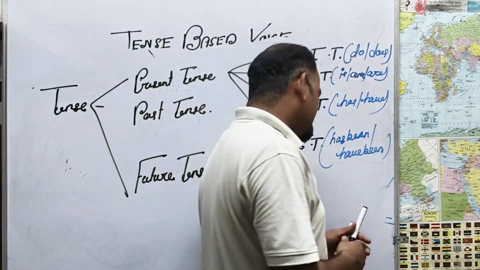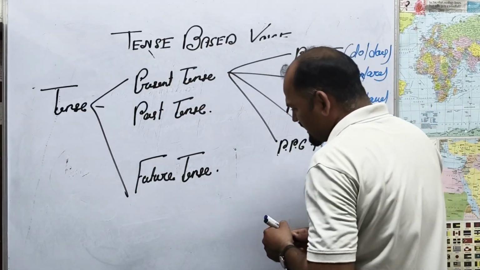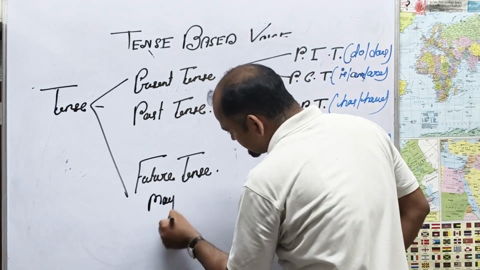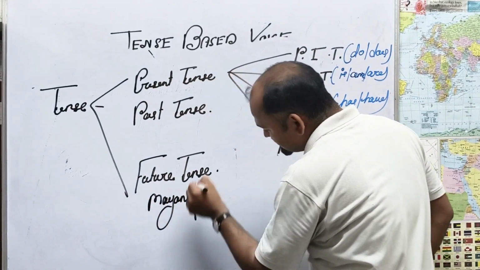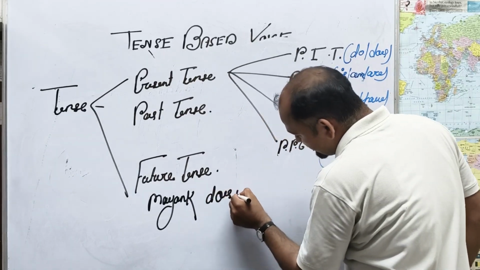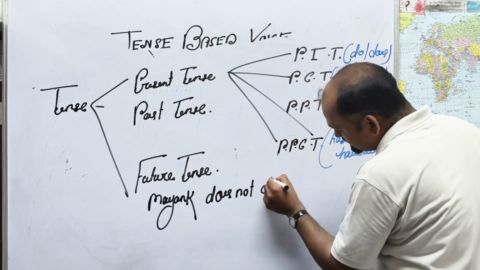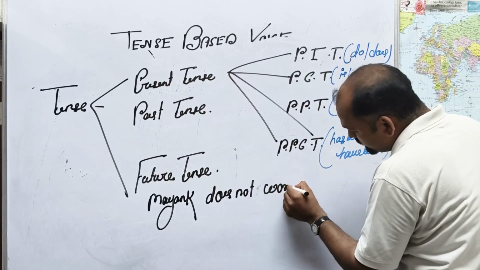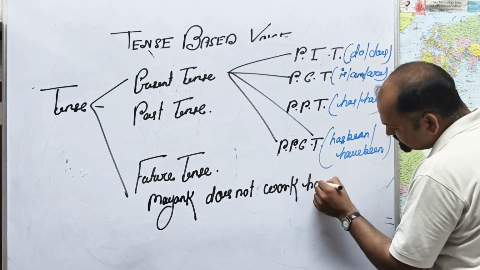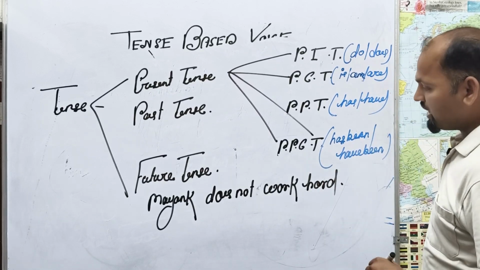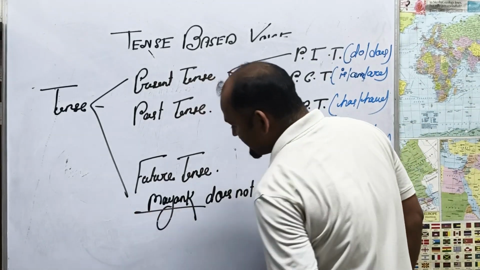I will give you a proper example. Here is the example: Mayank does not work hard. Who is Mayank?